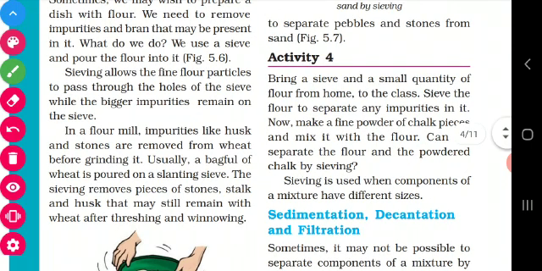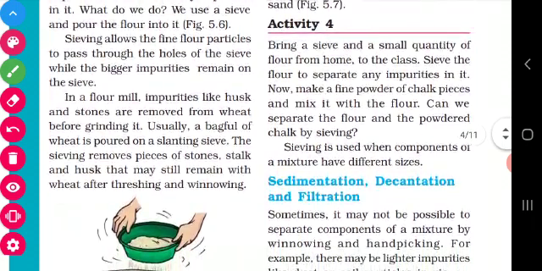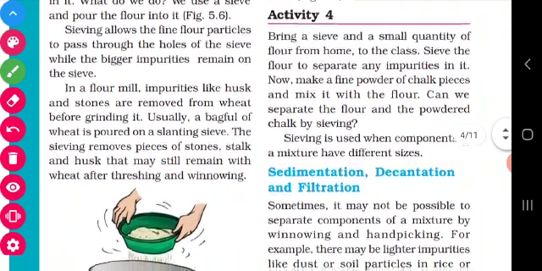So what is sieving? Sieving is used when components of mixtures have different sizes. When the components of a mixture have different sizes, they can be separated by sieving. That is, we can separate sugar from wheat flour by sieving, because wheat flour and sugar are different in size. Children, have you all understood? Let me give the activity. Do that and submit it to your class teacher.